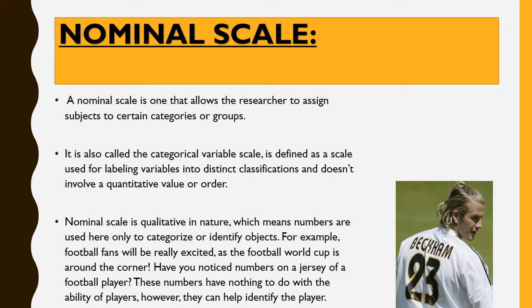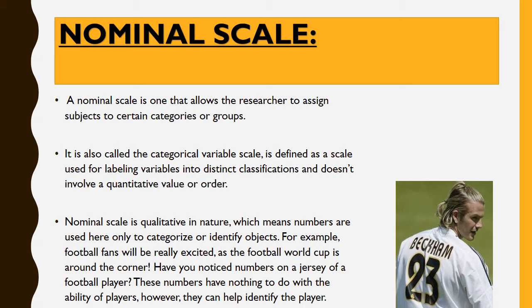We see the example like, football fans will be really excited as the football World Cup is around the corner. Have you noticed the numbers on a jersey of a football player? These numbers have nothing to do with the ability of the player. However, they can help identify the player.